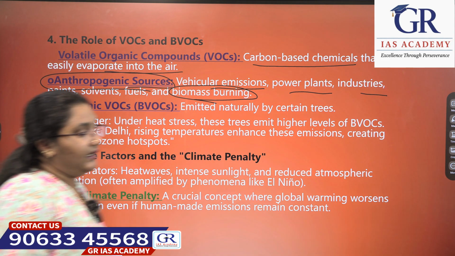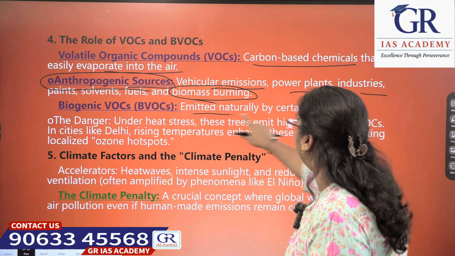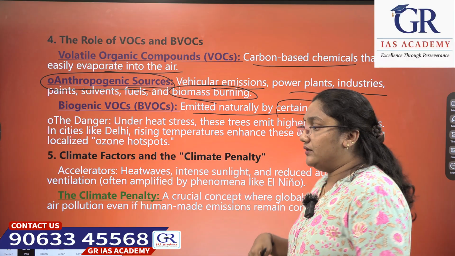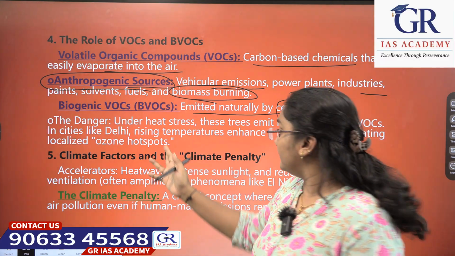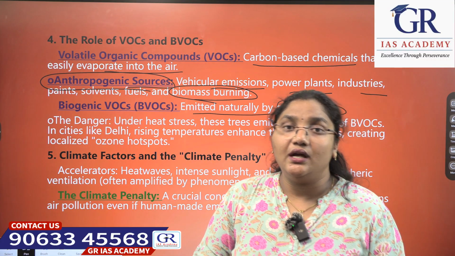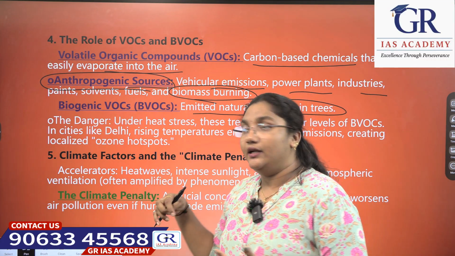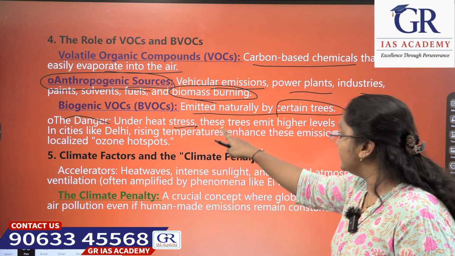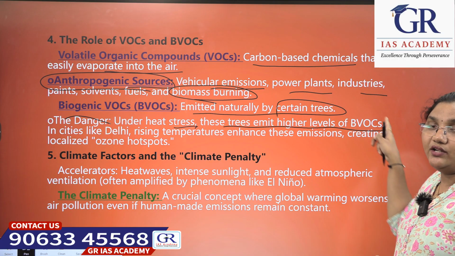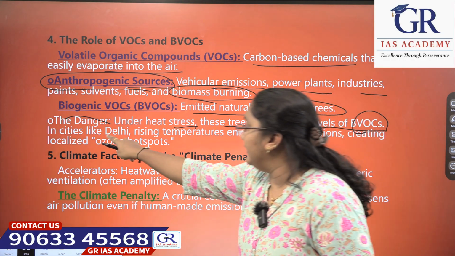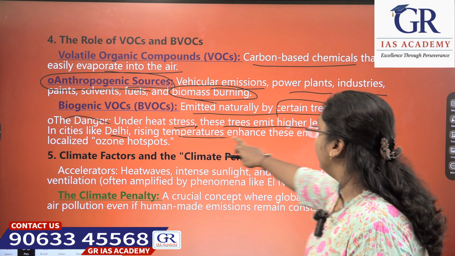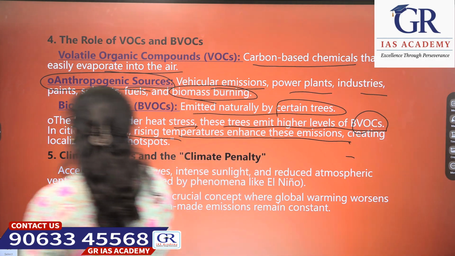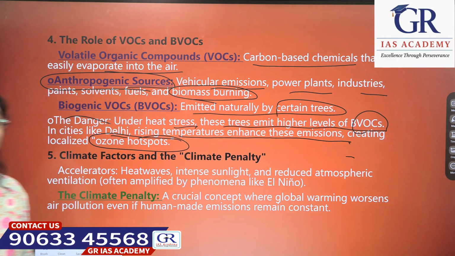Coming to biogenic volatile organic compounds, these are emitted naturally by certain trees, as we spoke previously. Few trees release these biogenic volatile organic compounds when they are subjected to high temperatures and humidity. What is the danger of this? Under heat stress, these trees emit higher levels of biogenic volatile compounds. In cities like Delhi, rising temperatures enhance these emissions, creating localized ozone hotspots. These are the main causes for creating ozone hotspots.